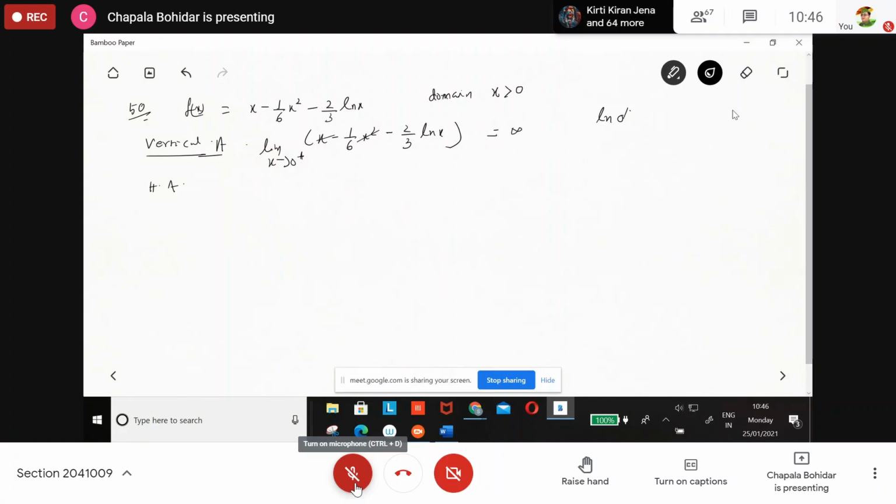Yes, very good. So the vertical asymptote of this curve when x tends to 0 plus is plus infinity. So x is equal to 0 is the vertical asymptote of the curve. Is that not so? Clear? All of you clear this part?